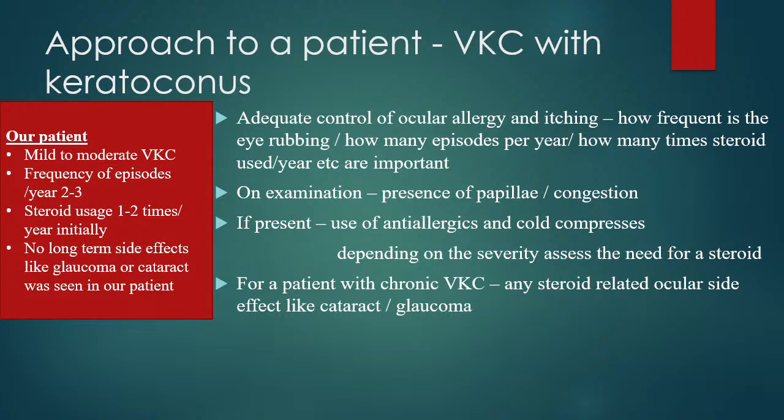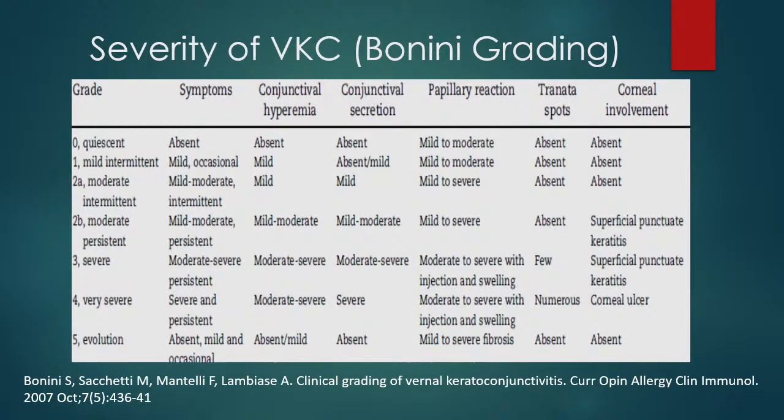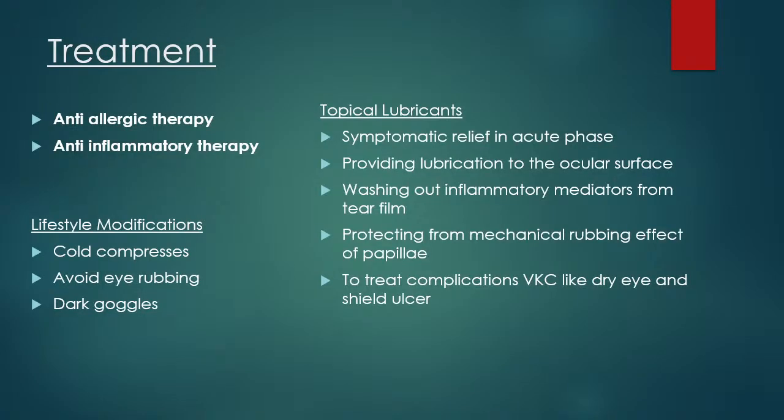For a patient with chronic VKC, any steroid ocular side effects need to be monitored on all ophthalmological examinations. For the management and severity of VKC, Bonini grading is used. In this grading, we can see that symptoms were mild to moderate, but there was also some corneal involvement. So our patient would be classified under moderate persistent.